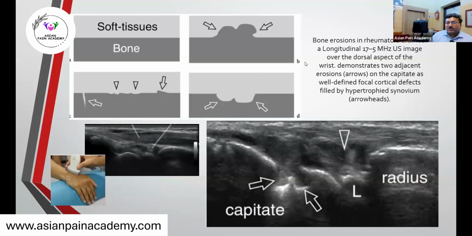Now coming to the bone erosions. What are the disorders? It is mostly rheumatologic disorders, or psoriasis; rheumatoid arthritis, spondyloarthropathy, and psoriasis can give rise to this type of joint change.